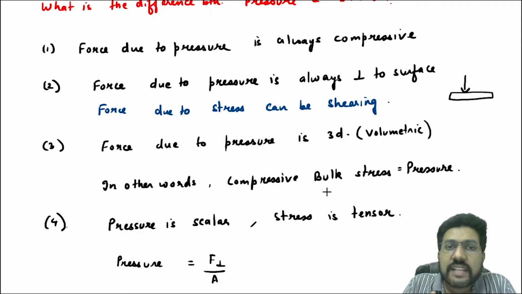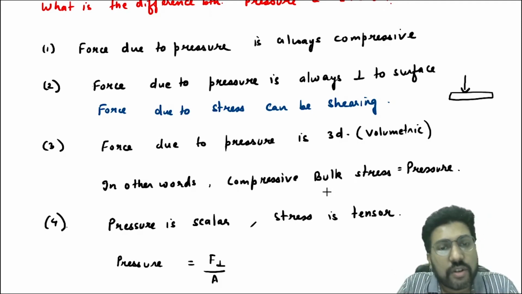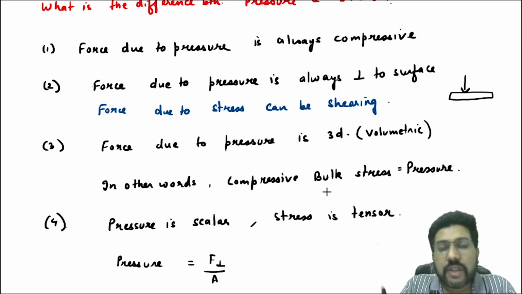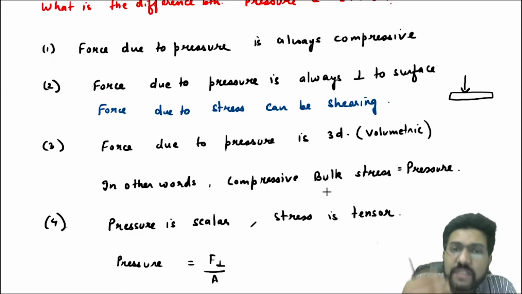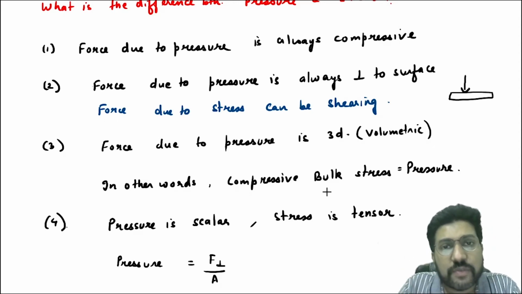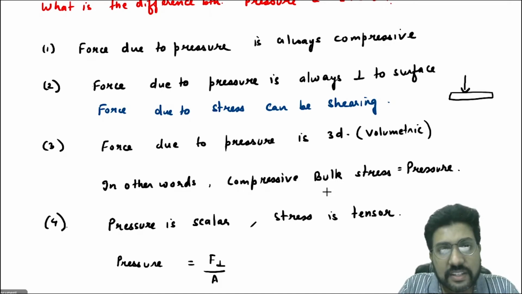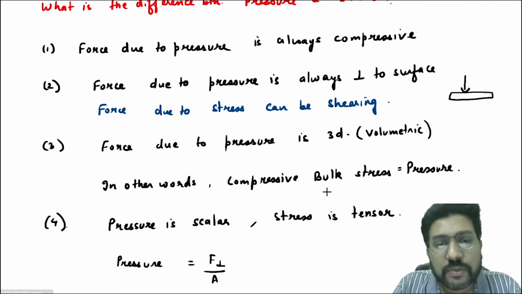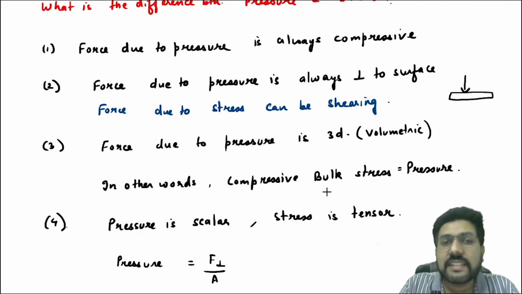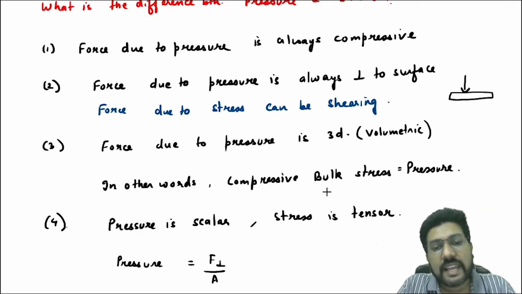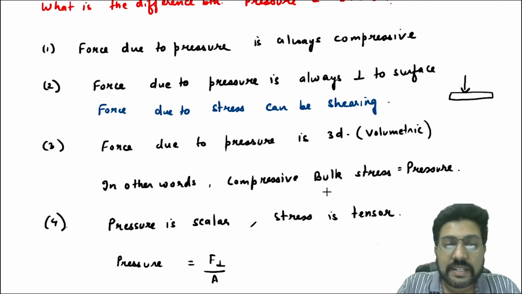If I say stress, I don't know whether it is shearing stress or normal stress. So for stress, you have to specify the type of stress. That is why we cannot say it is exactly scalar. It depends on the direction of force. Yes, stress itself does not have any direction, but its value depends on the direction of force, right? So that is why you will say that it is neither a vector quantity nor a scalar quantity, it is a tensor quantity.